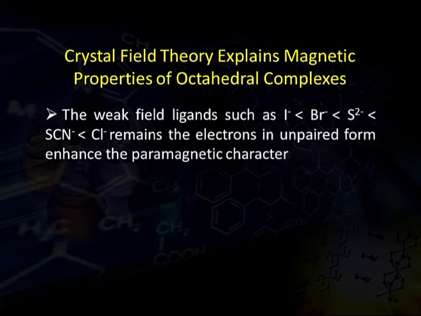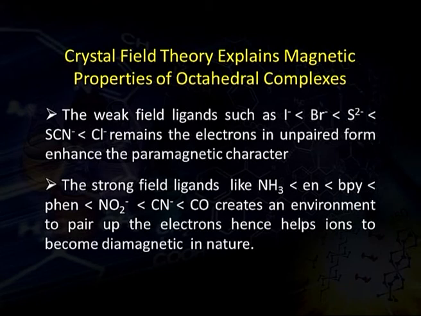Now, weak field ligands such as iodide, bromide, sulfide, thiocyanate or chloride keep the electrons within the orbitals in unpaired form, enhancing the paramagnetic character due to the presence of a larger number of unpaired electrons. Whereas strong field ligands like ammonia, bipyridine, nitrite, cyanide ion create an environment to pair up electrons, hence helping the ion to become diamagnetic in nature due to the presence of fewer or zero unpaired electrons.